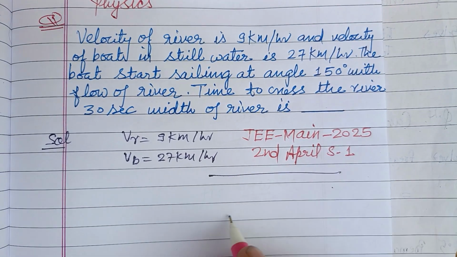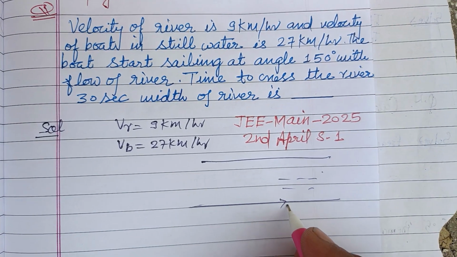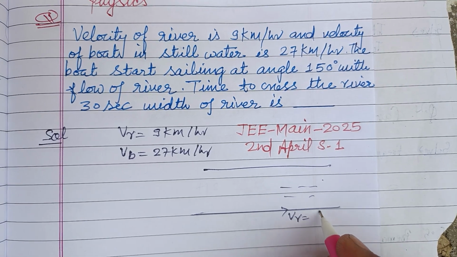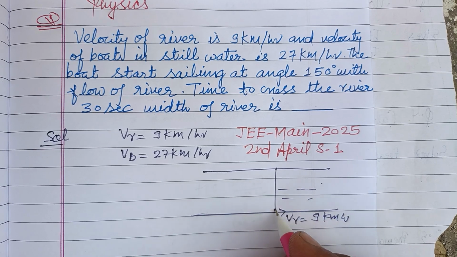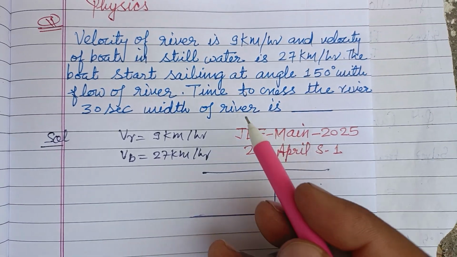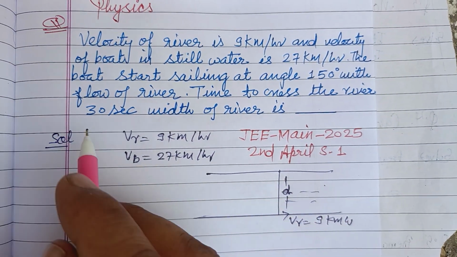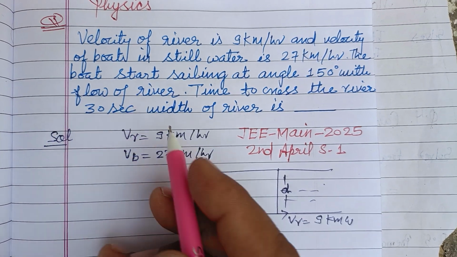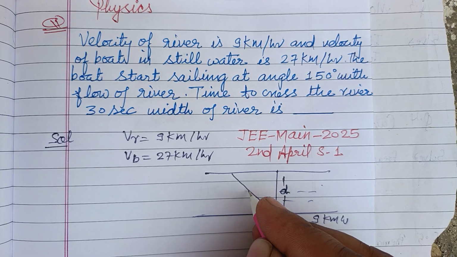So let this be the river and this be the flow of the river, equal to 9 km per hour, and this is the bed of the river, let it be D, and the boat starts sailing at an angle of 150 with the flow of the water. So this is the flow of the water and the boat starts in this way.